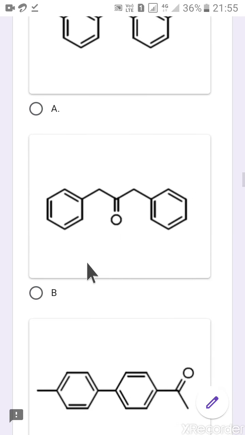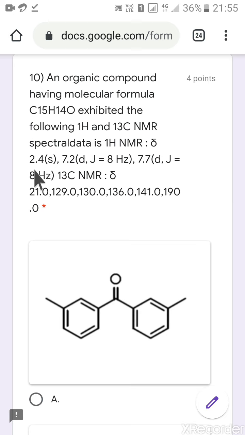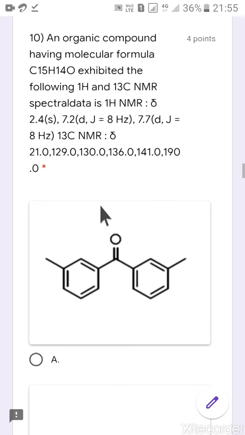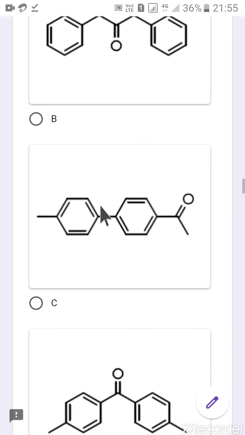Let's see the other option. This shows 4 signals: these 1, 2, the para will be 3, and the CH2 the 4th signal. So this is also ruled out because there are 4 signals in H1 NMR. We need only 3 signals: 2.4, 7.2 and 7.7.